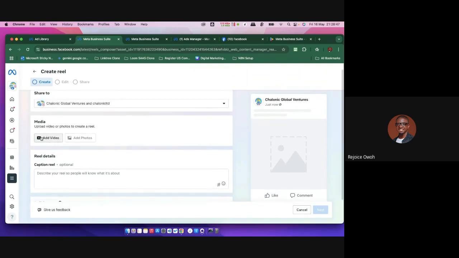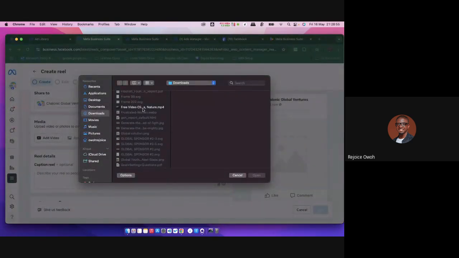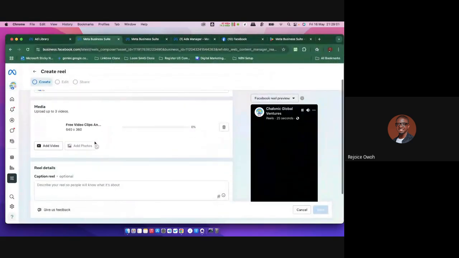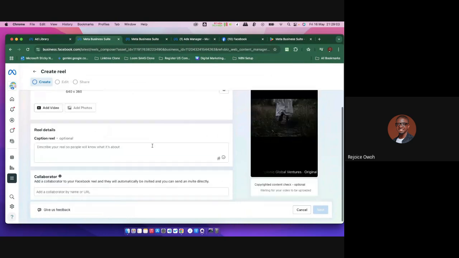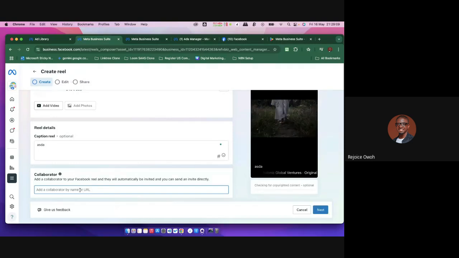So now I can add a video from here. I want to choose a video that will be my reel. I don't really have a video here, but let me just say I'm choosing this one. If I'm choosing the video, I can upload up to three videos. And I'm writing the caption I want to write. I can collaborate. What is collaboration?